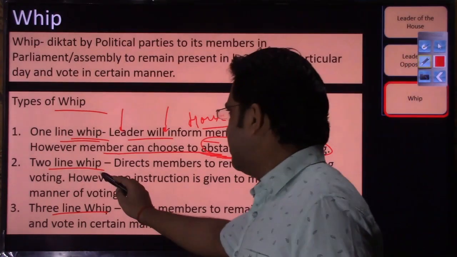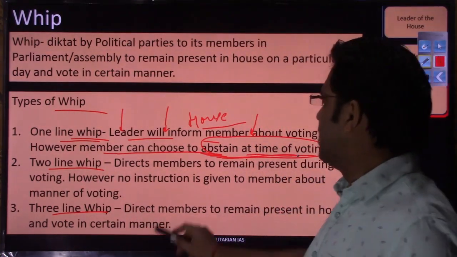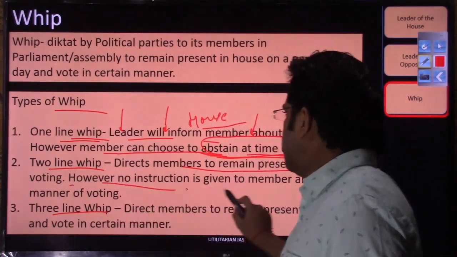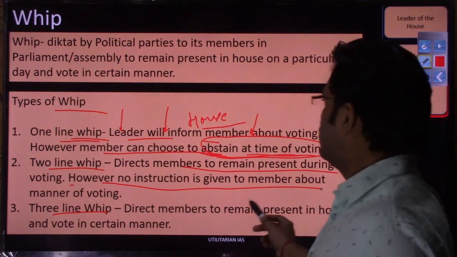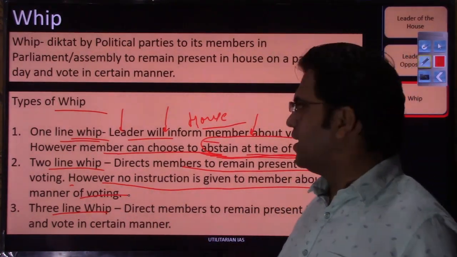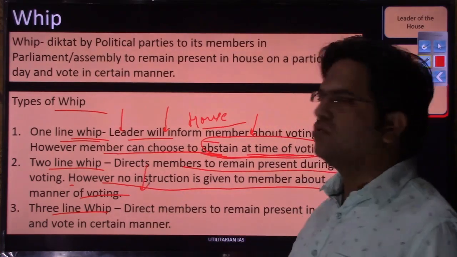What is this two line whip? In two line whip, the party directs members to remain present during the voting. However, no instruction is given to the member about the manner of voting. What manner they should vote in is not given in the two line whip.